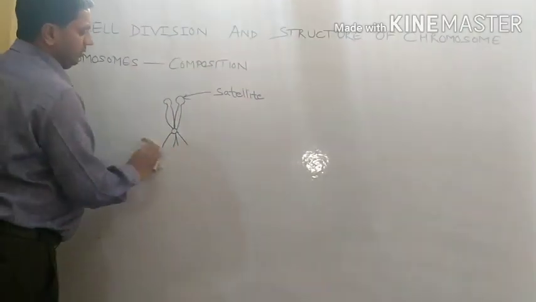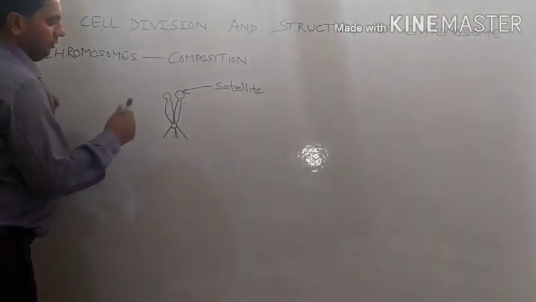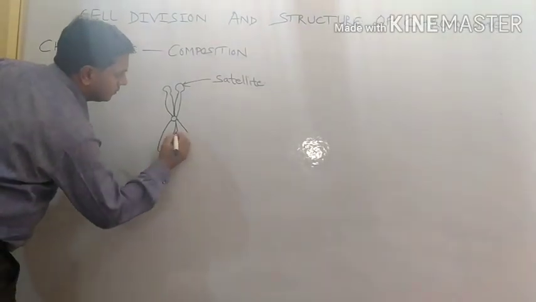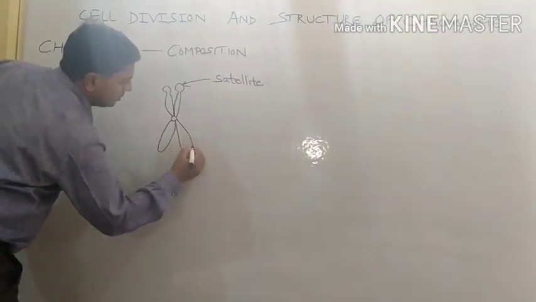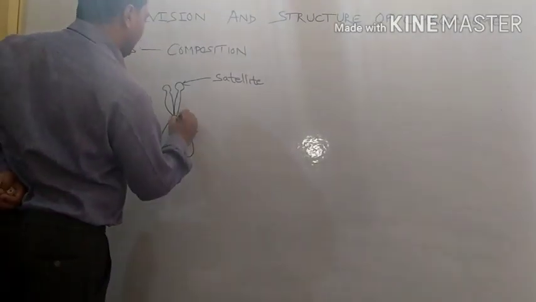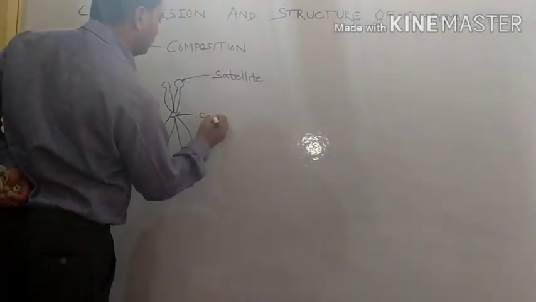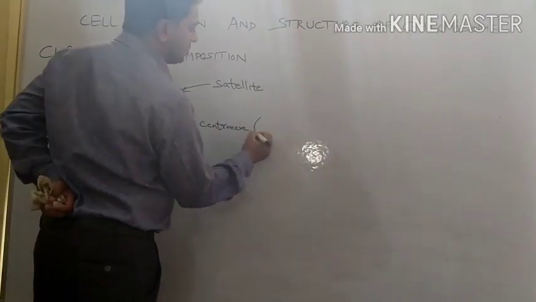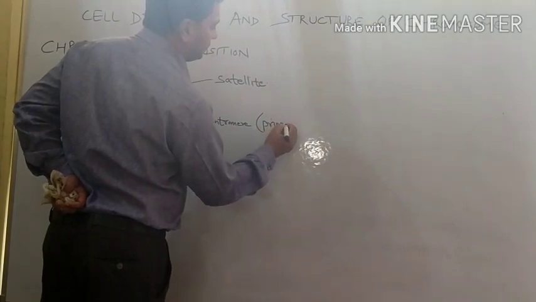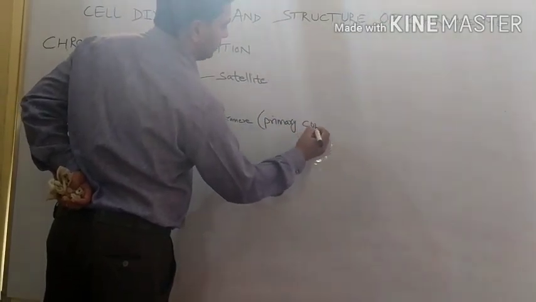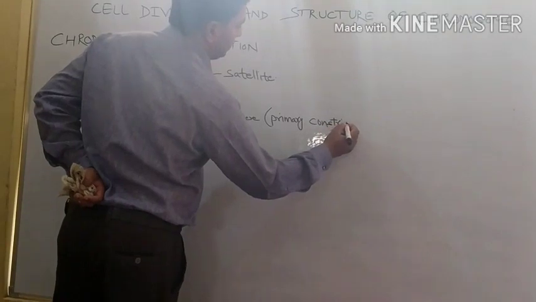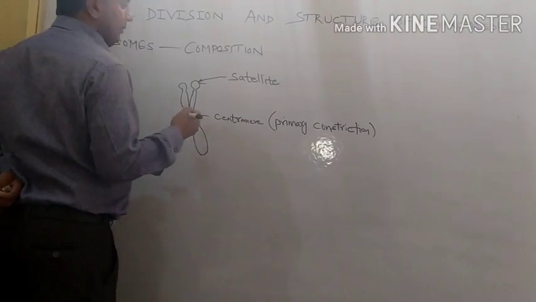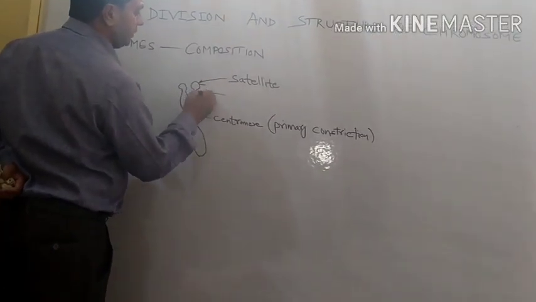And this structure we will extend for some more. Here is the centromere, which is the primary constriction. Here is one more constriction.